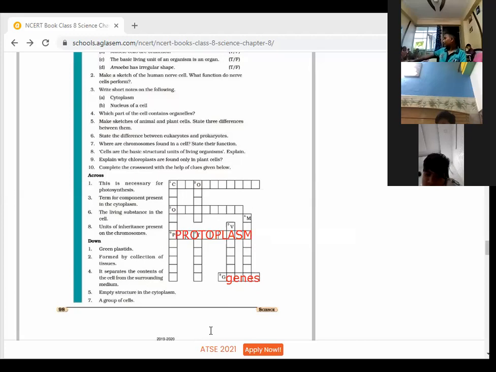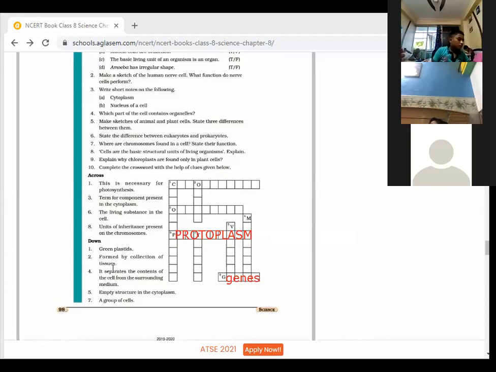Okay. Next is downwards now. See downwards. Green plastids. What can you see? Chloroplast. Okay, write down. Children, fill in downwards. Chloroplast. Next, formed by the collection of tissues. Organ. This is number 2.